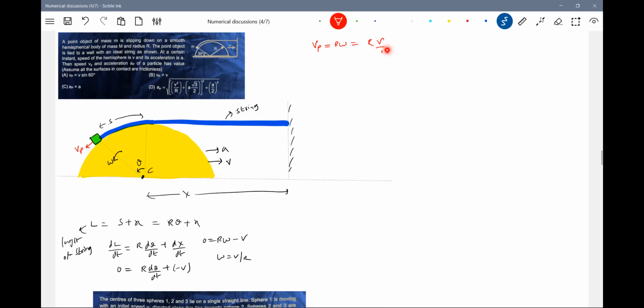So therefore, what is this Vp you should call? Speed of particle with respect to what? With respect to hemisphere. But what is being asked is the speed Vp and the acceleration Ap of the particle. Okay, this I got it. Speed of particle.